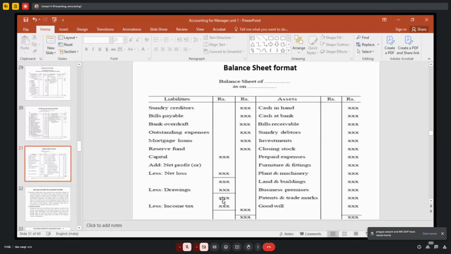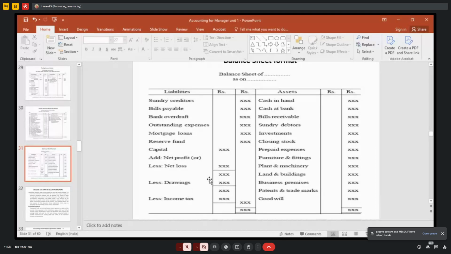And then if you have income tax paid, that also is to be deducted. That is the end capital. Capital at the end, you have to write in the outer column. Here, current assets. What are the current assets? Cash in hand, cash at bank, bills receivable, sundry debtors, short-term investment, and closing stock. These all come under current assets.